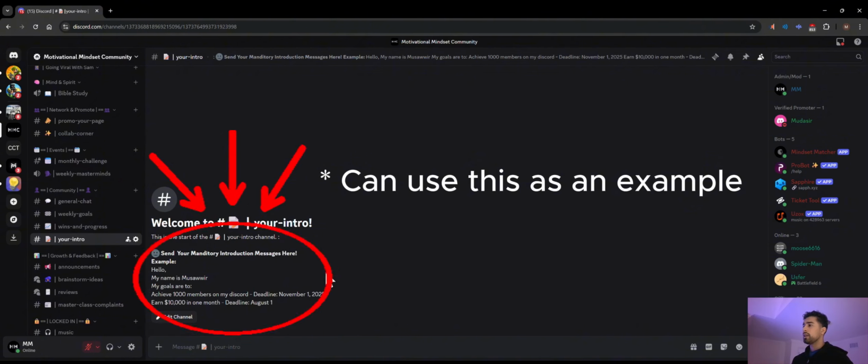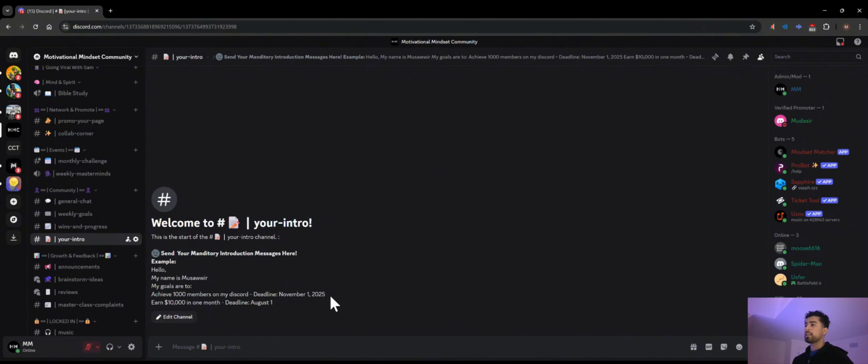You could copy that template and put it in there. I want all of us to hold ourselves accountable to those goals, and we can always come back here and check, hey, this is where I started in the Discord, and this is where I have come. It'll be a really cool thing to do, and other people can see and understand who you are as well.